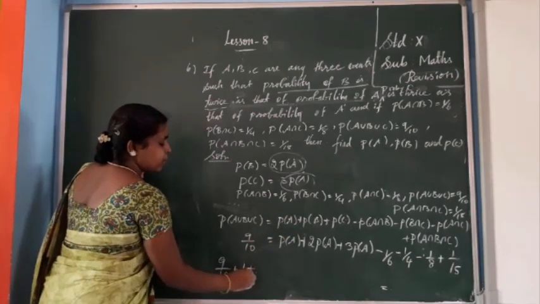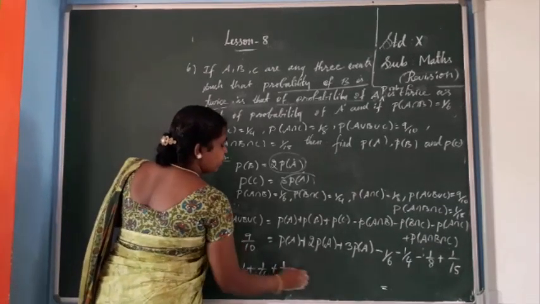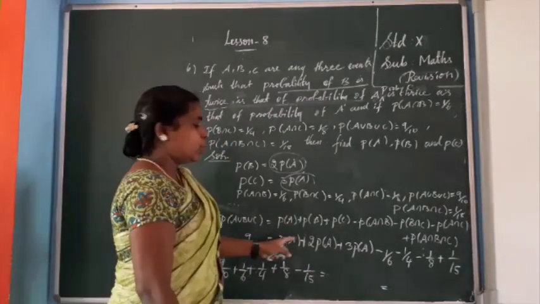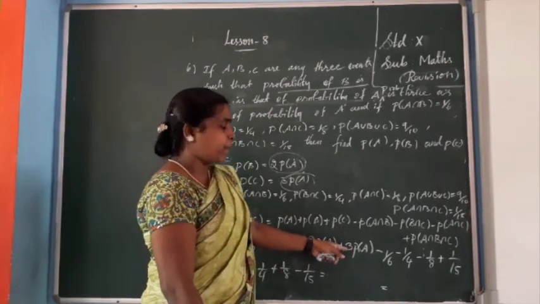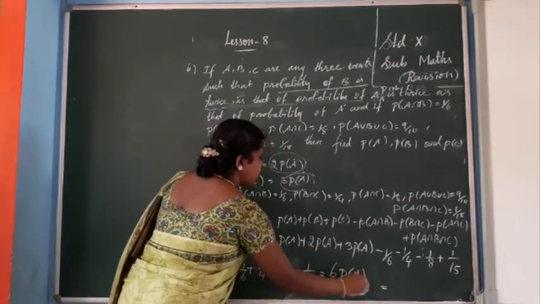Same as the next values also: 1 by 4 plus 1 by 8 minus 1 by 15, equal to, here you see 1 plus 2 plus 3 P of A. So 6 P of A. Okay, 6 P of A.